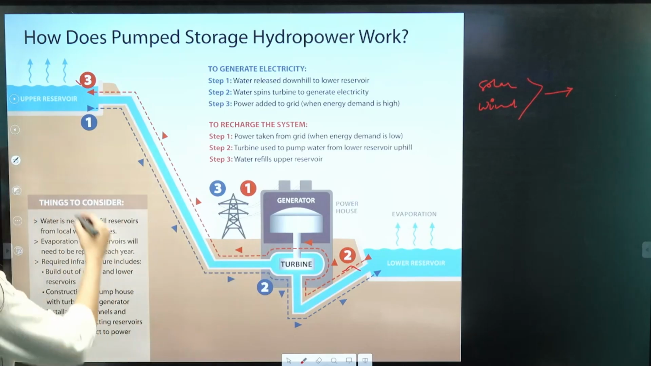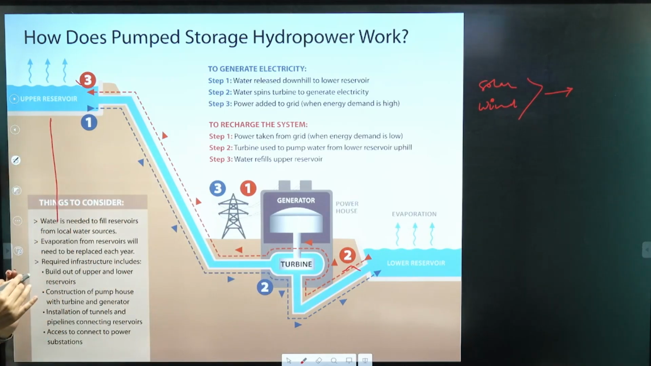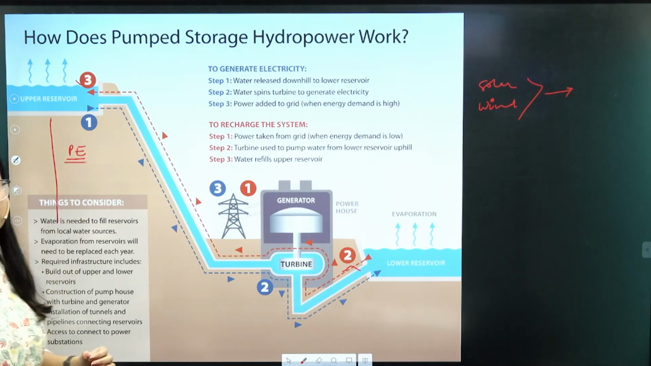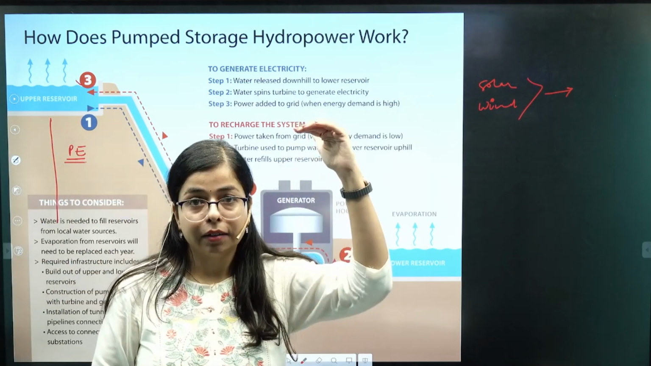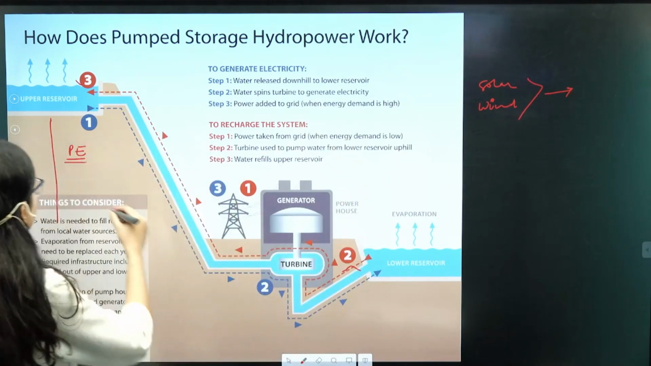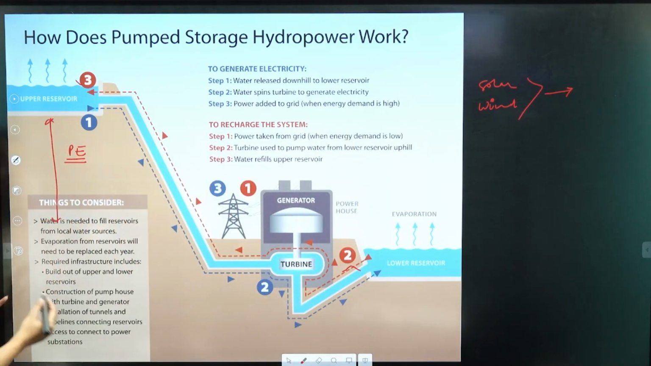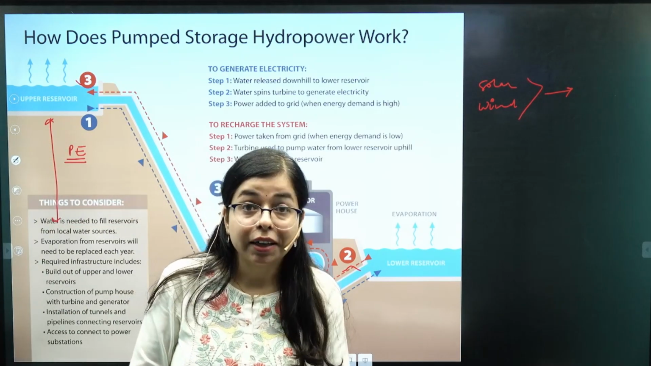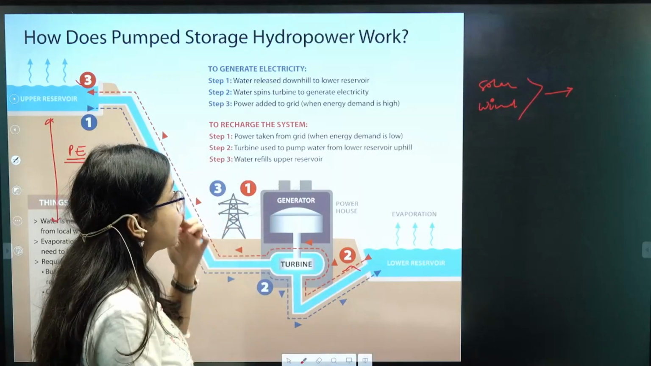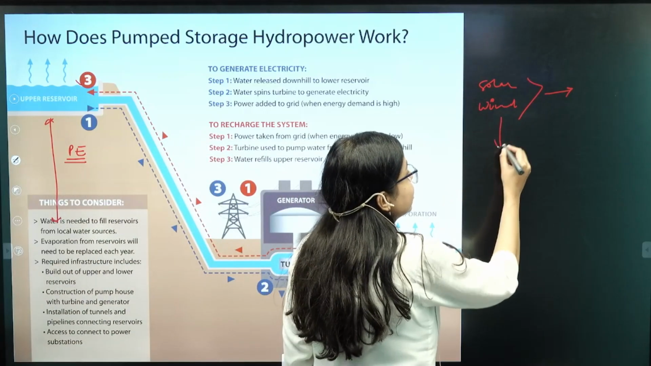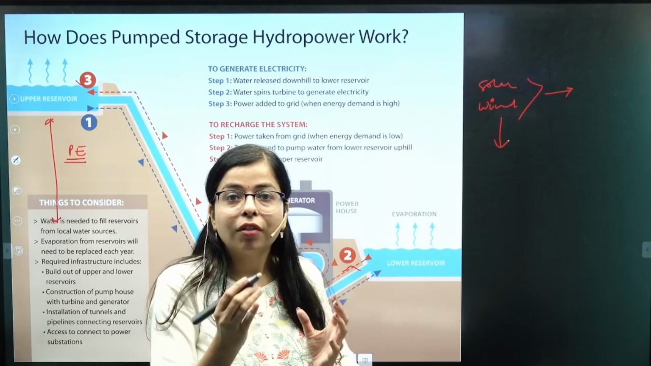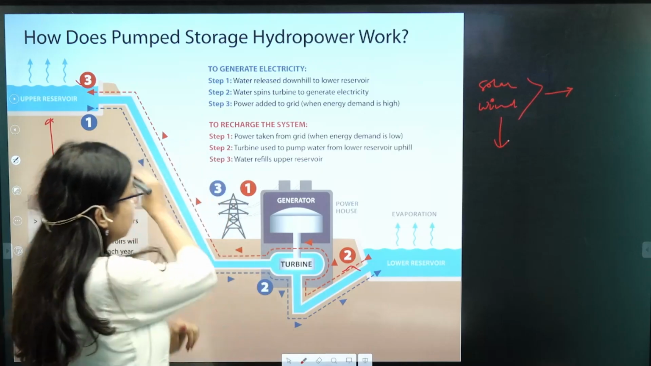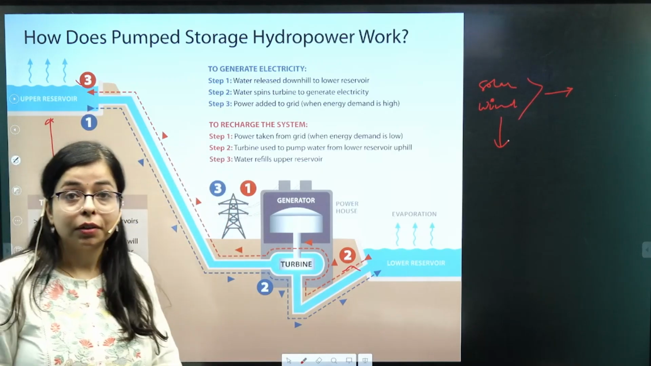Now we all know that when water is stored at an altitude, there is an enormous potential energy. This is the product of the height. Because this water is stored at higher elevation, it has a higher potential energy, right? So what are we doing in this process? Using the excess energy from renewable sources or any other sources, we are pumping the water from the lower reservoir to an upper reservoir, right?